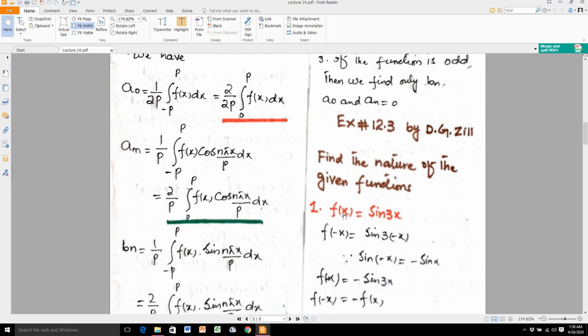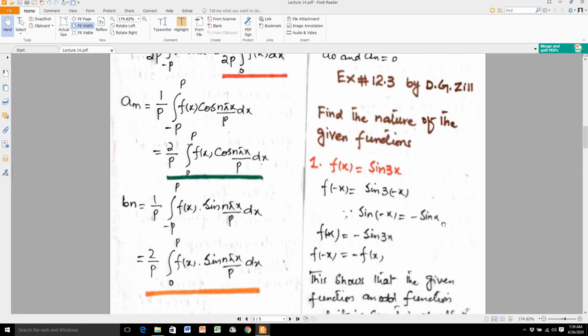We set x equal to minus x. So f of minus x is equal to sine 3 into minus x, and you know that sine of minus x is equal to minus sine x. So f of minus x is equal to minus sine 3x.